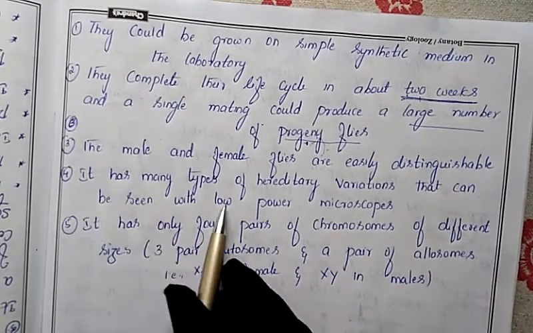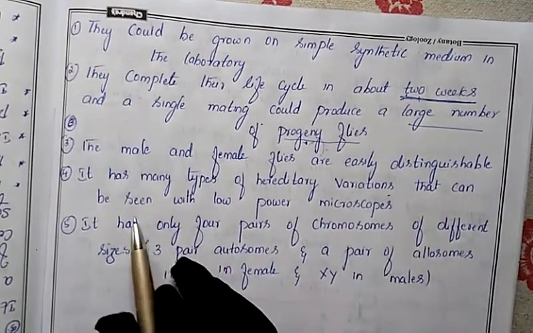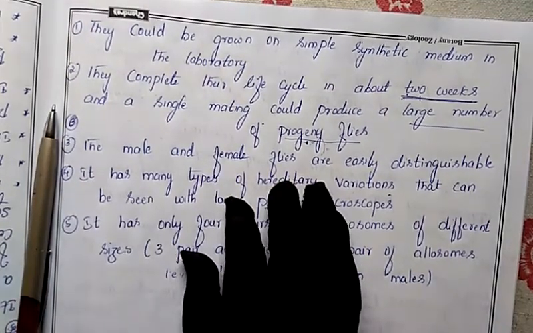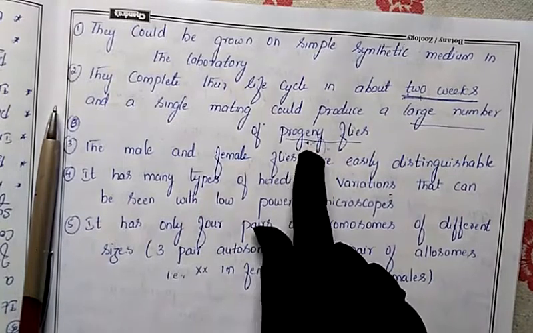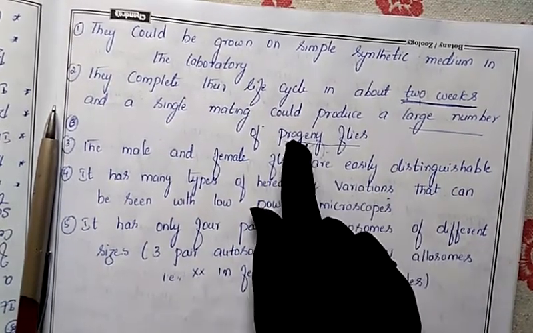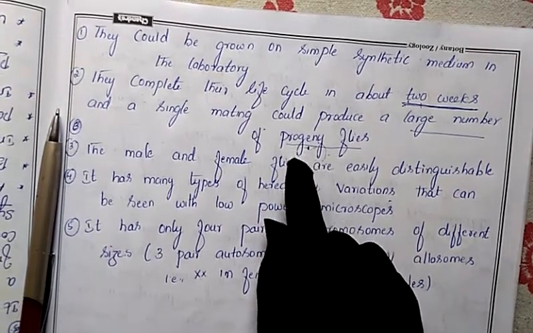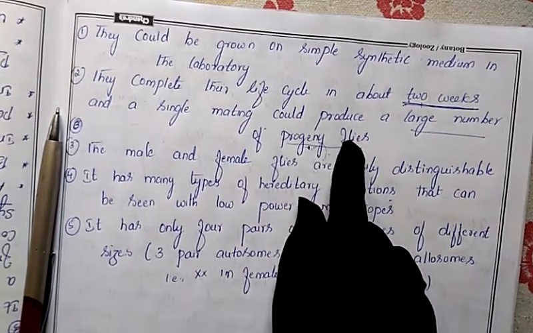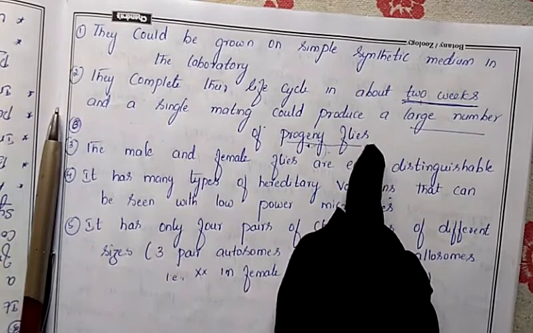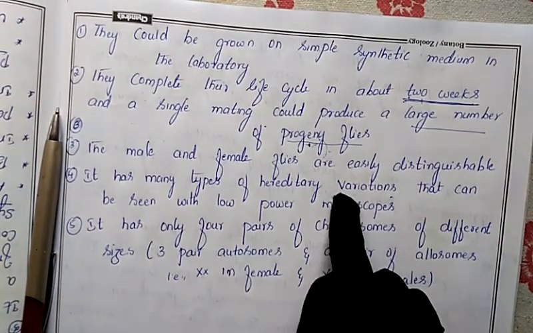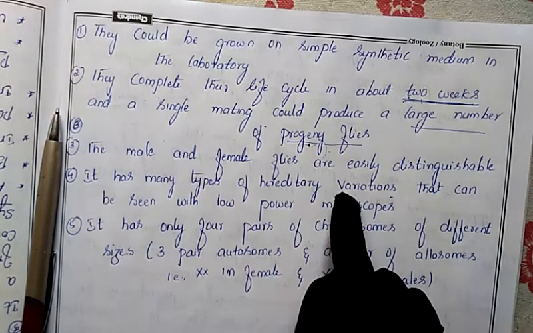Next, it has many types of hereditary variation that can be seen with a low power microscope also. A large number of progeny will be produced here. This is one concept we know very well. A large number of offspring will be produced, and among them many organisms will show variations. As I said, variation is nothing but a new character produced in the offspring which is not present in the parent.